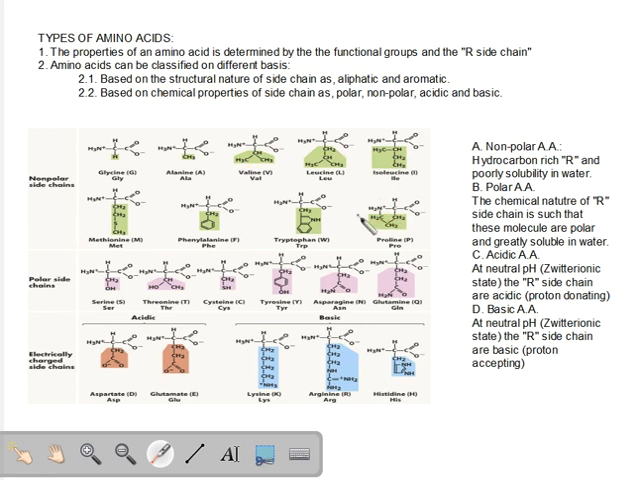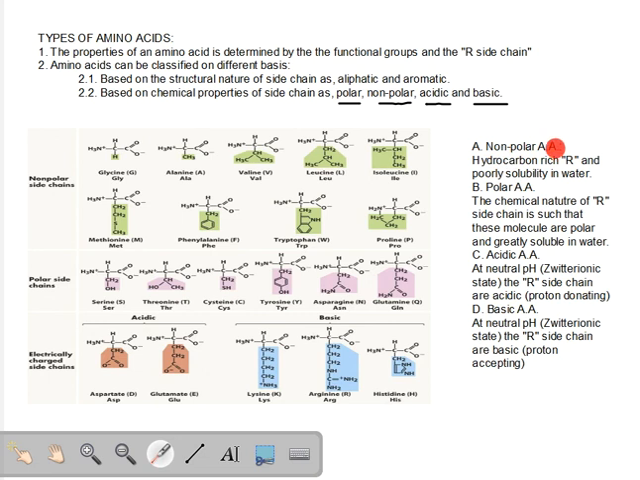Certainly all of these are different types of side chains, so their chemical properties will also be different. On the basis of the chemical properties of side chains, amino acids can be classified into 4 types: polar amino acids, non-polar amino acids, acidic amino acids, and basic amino acids. Now, let us start with non-polar amino acids.